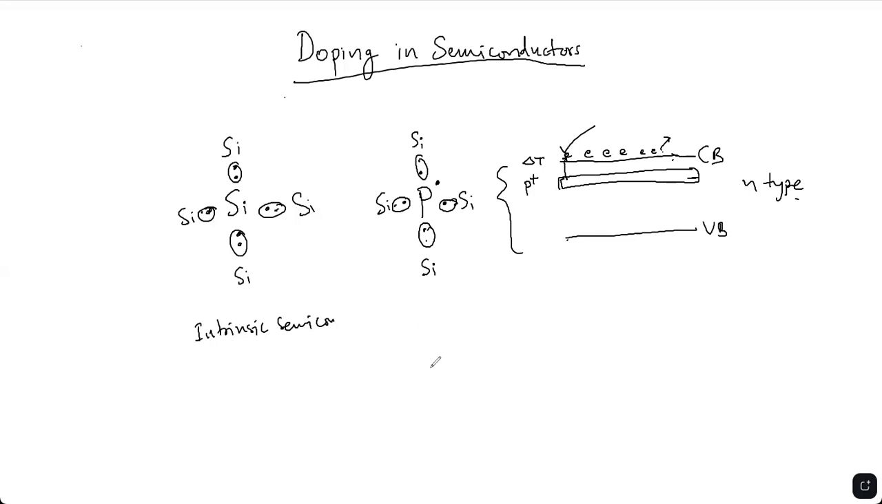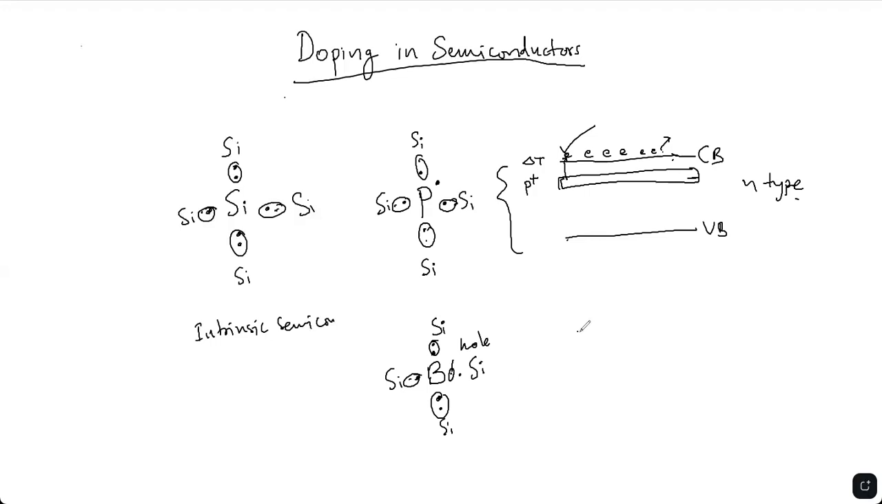Suppose you dope a boron atom into the silicon semiconductor. It has only 3 valence electrons. So these 3 electrons are covalently bound to the silicon atoms, and there is a missing electron in the boron and silicon bonding. This missing electron is called a hole.